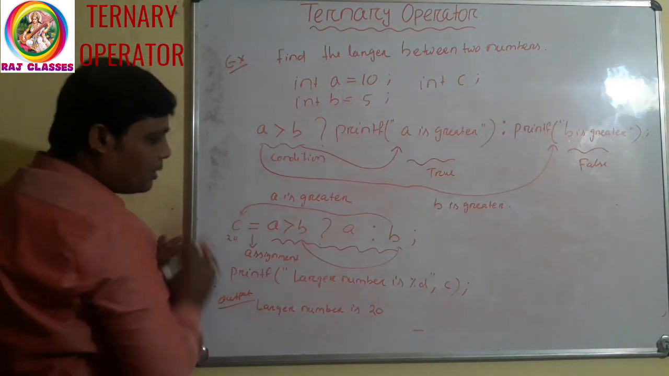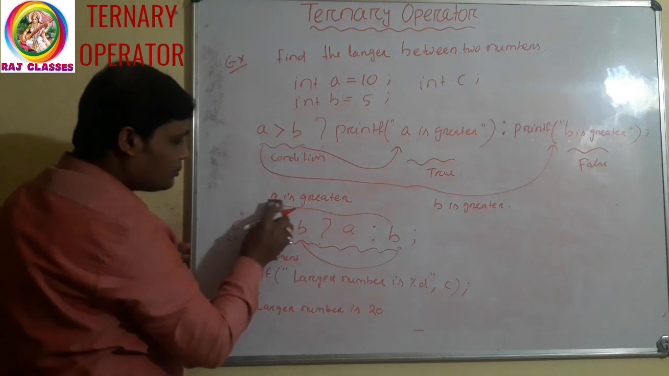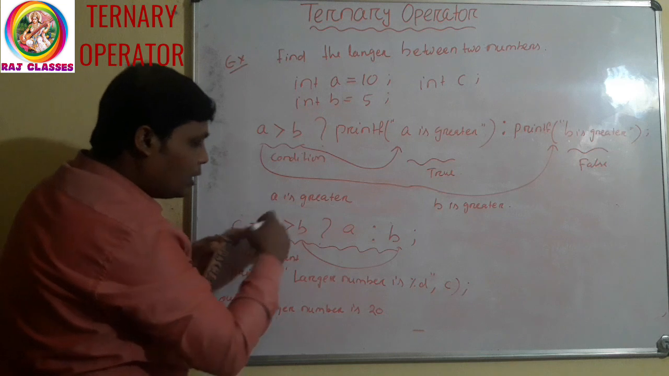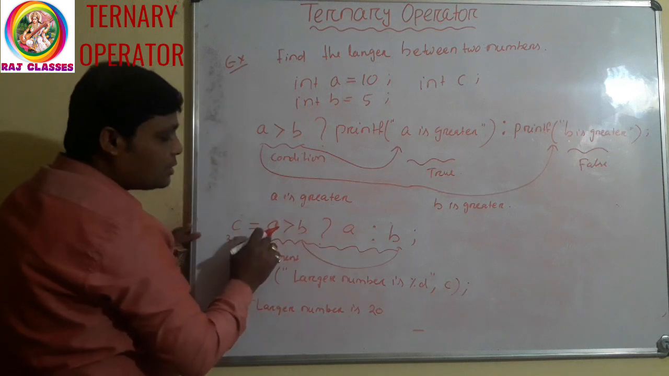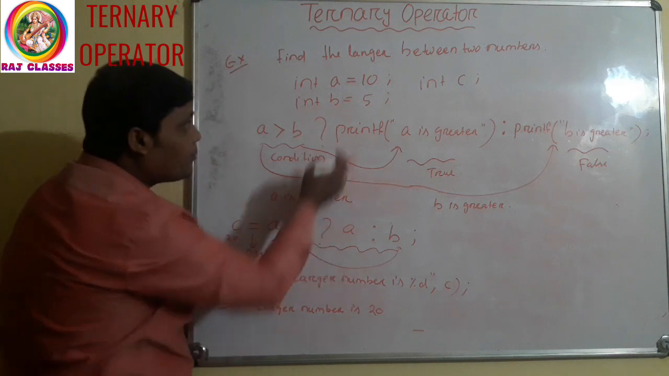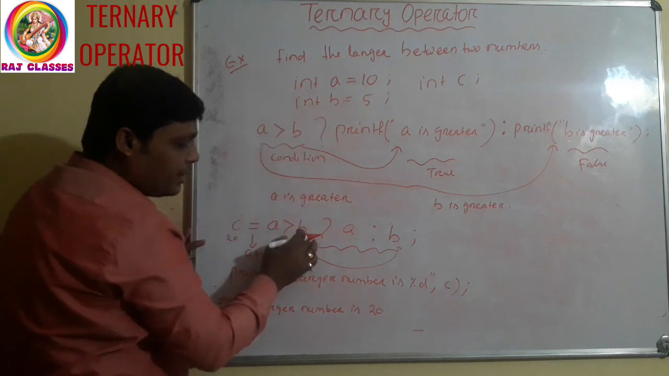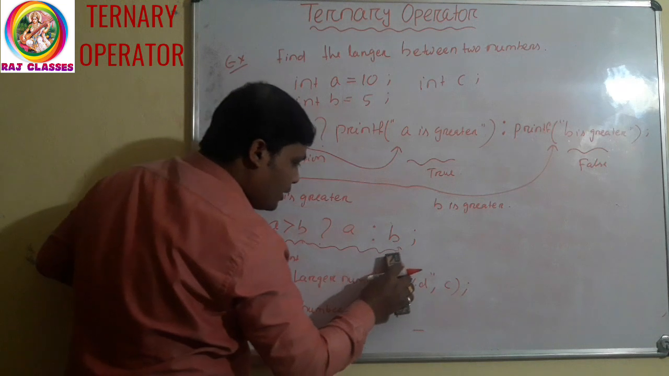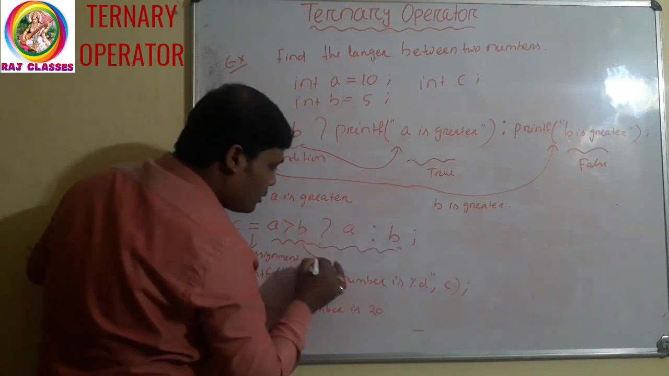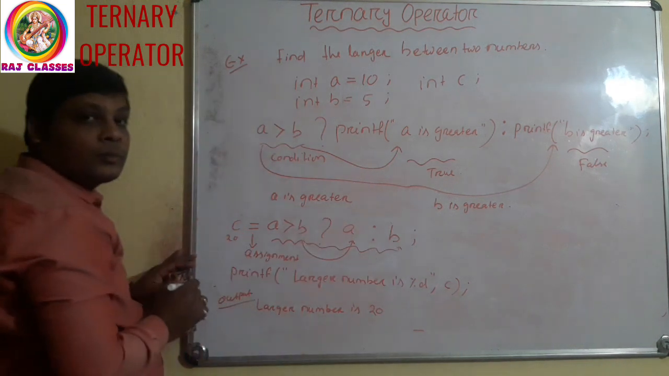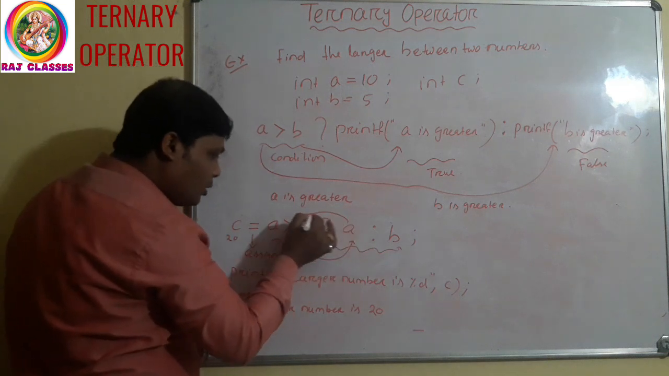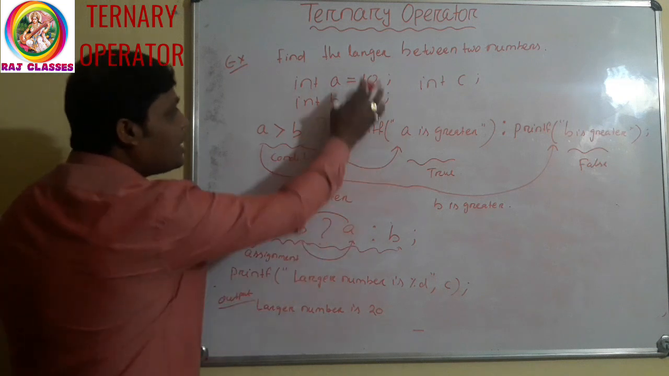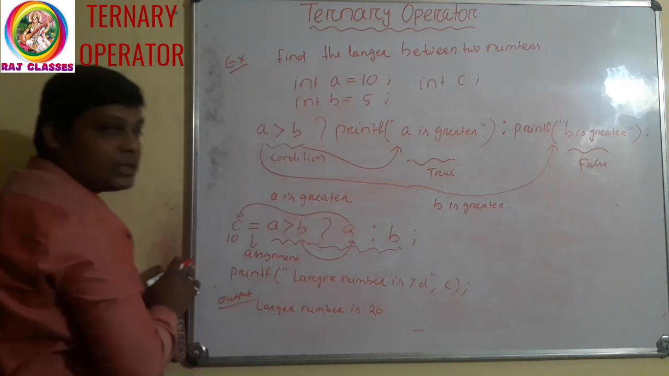Now see, suppose I am taking B value as 5. Clear? So what will happen in this case? Just see. What will happen? C equal to A greater than B. A value is 10, B value is 5. 10 greater than 5. Yes, condition is true. So it will go to which part? The true part. There is A. So A value will now be assigned to C. A value is 10. So 10 will be assigned to C.